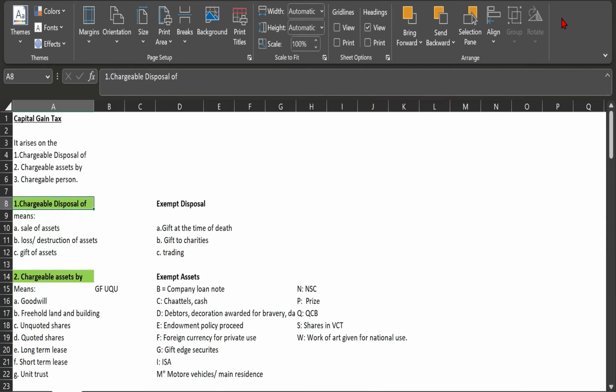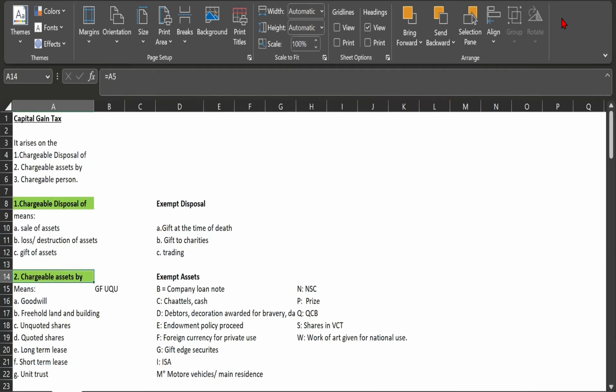So what are the exempt? Basically, if the gift is at the time of death, or the gift is to a charity, or the asset you are selling is for trading purposes, in that case it is exempt from the CGT. So be careful. If it is the sale of the asset, you should also look whether there is trading activity or not. In that case, there will be no chargeable asset, rather there will be trading profit. And if there is a gift of the asset, you should also think about whether it is at the time of death or not, or a gift to charity or not. Otherwise, if these are the cases, in that case it will be exempt rather than chargeable.